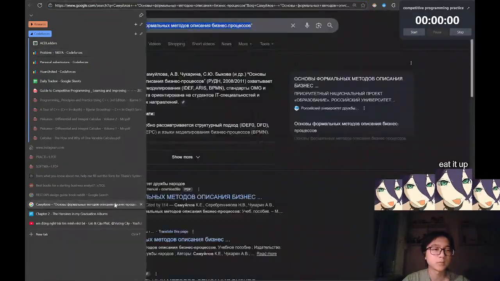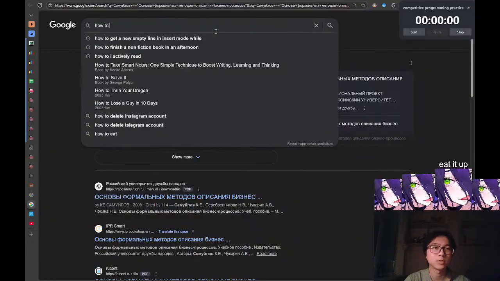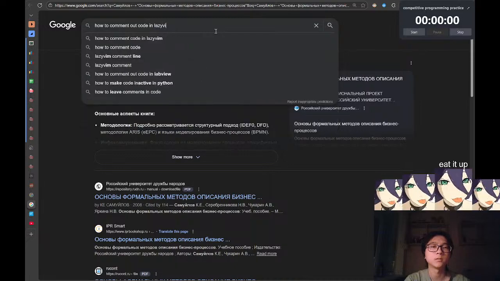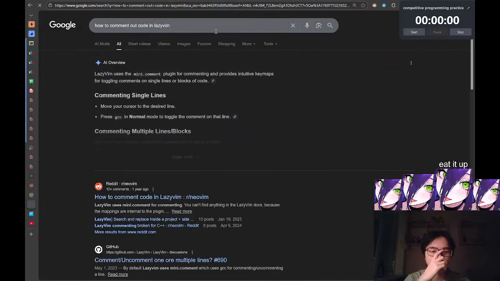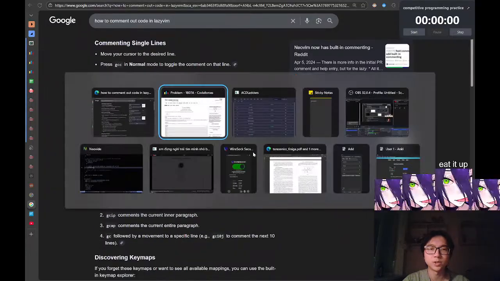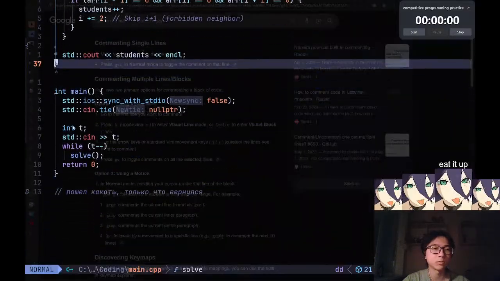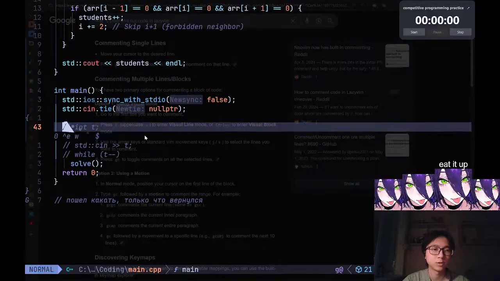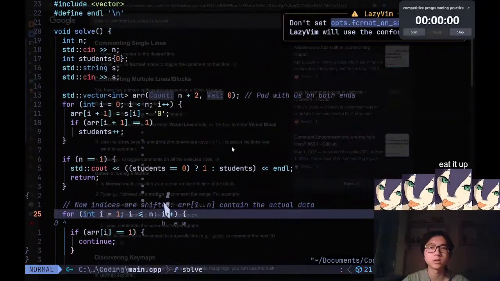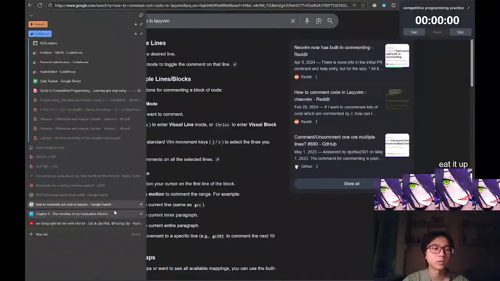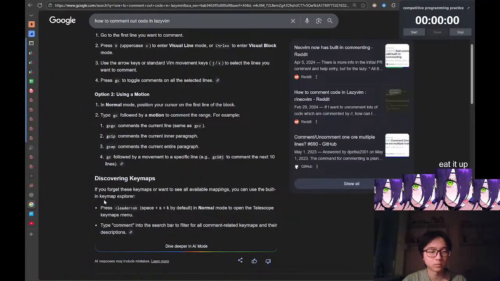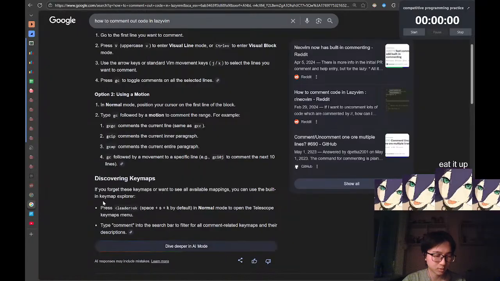Oh shit, let me just find how to comment out code in LazyVim. Comment code, mini comment, visual mode GC. Let me try this out real quick. GC. Oh, okay. That's sick. That's neat. All right, so that's new. I appreciate it.